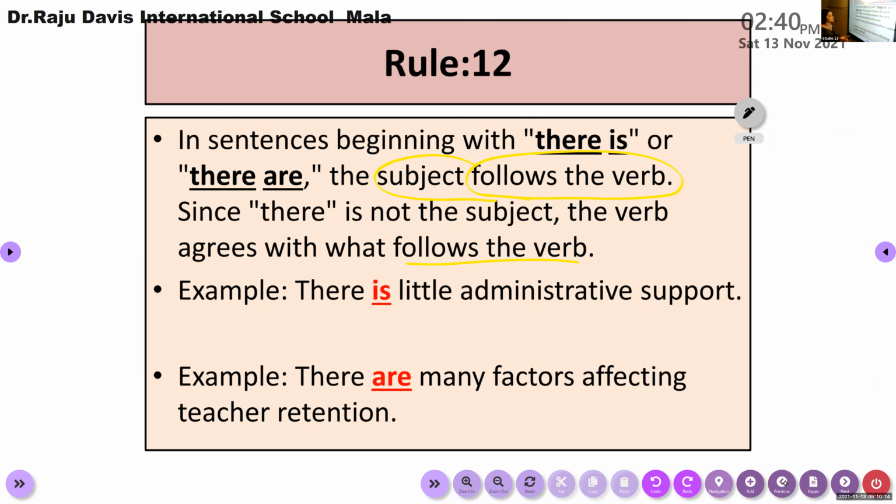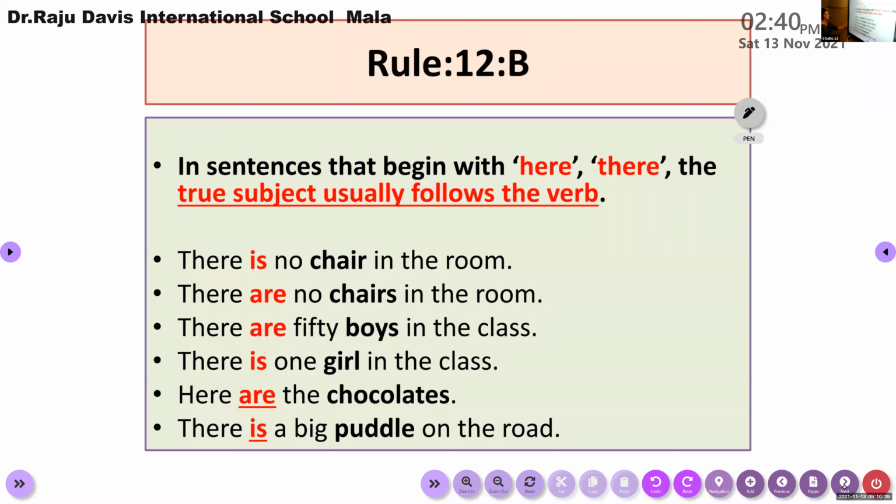If your sentence is starting with words like there and here, they are not used as the subject of your sentence. After there and here, you place the verb. The actual subject of the sentence comes after the verb. According to the noun, we use is and are next to there and here. Rule number 12b, with a few examples, I have explained it.